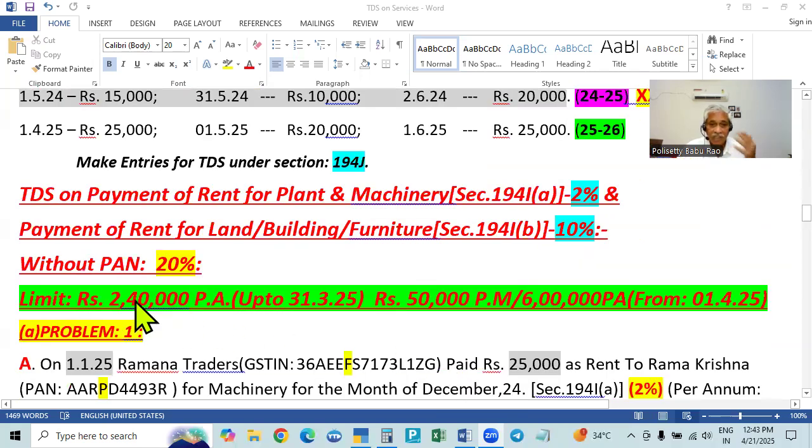In this case, previously it was 2,40,000 per annum, but this time it is made 50,000 rupees per month. So we can take single bill value as 50,000 rupees. Nirmala Sitharaman said in Parliament, in the budget speech, that it is increased from 2,40,000 to 6 lakhs per annum. But actually, in the Act, it is given as 50,000 rupees per month. So we can take 50,000 rupees per month as single bill value, and the aggregate limit as 6 lakhs.